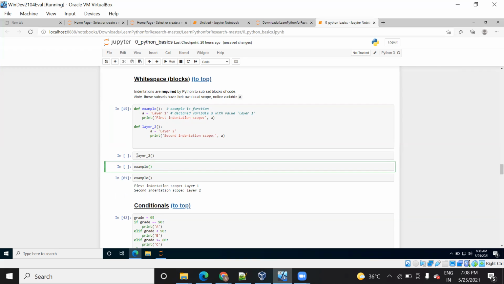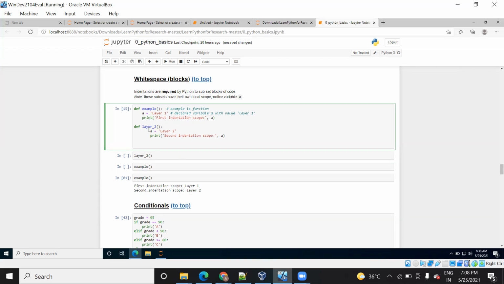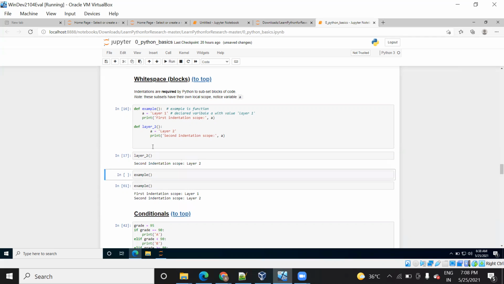Now let's see whether it is working fine or not. So I will rerun it. I made changes to the space. I think it will run, but let's see. So it has run successfully. Now here I am going to call the function layer 2. So it has run successfully. Similarly, I am going to call